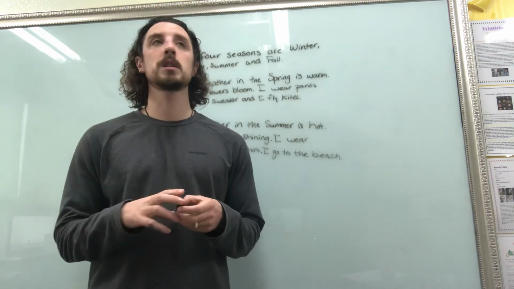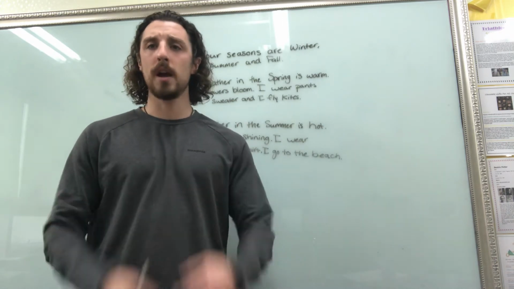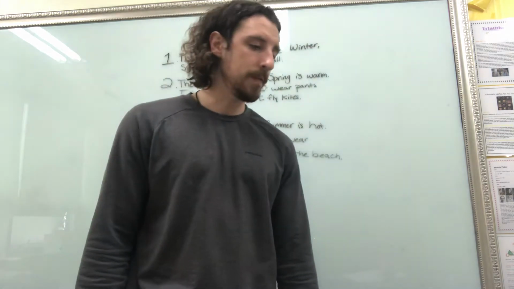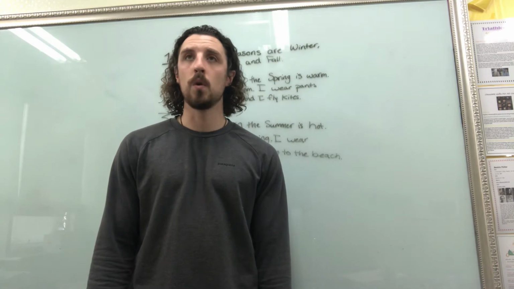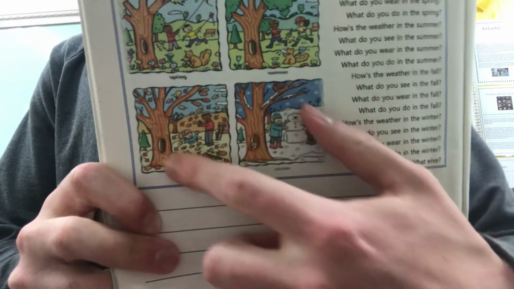What do you wear? You probably wear a sweater and pants. And what do you do in the fall? You can go trick-or-treating, or you can play in the leaves, right? Just like in the picture here, they're playing in the leaves.